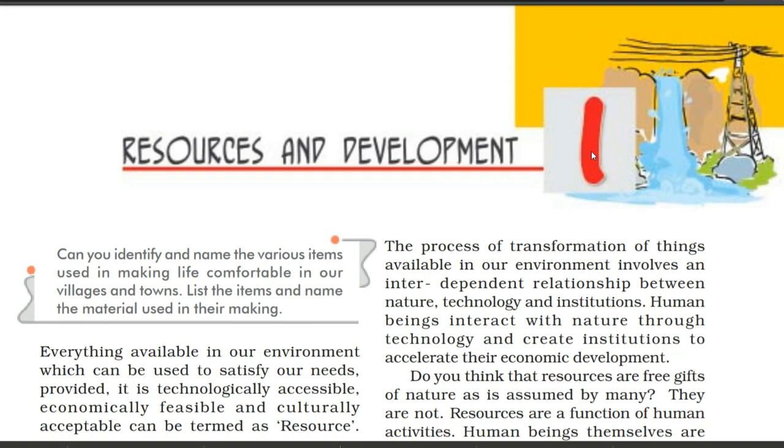Suppose on that piece of land, that person constructs a building, a school, or any kind of house. So in this way, a new income source is going to be ready for him. Of course, that piece of land is also going to help him earn his livelihood. So in this way, that land also becomes a resource for him.